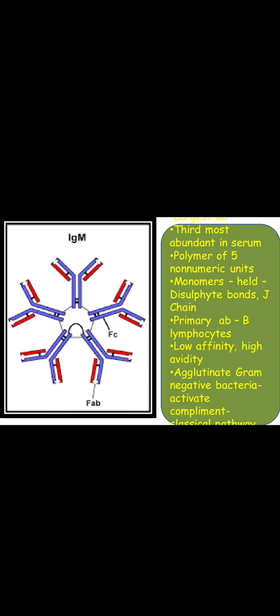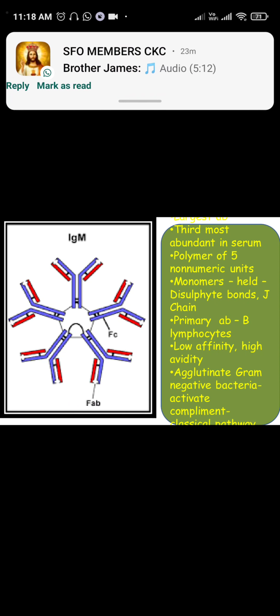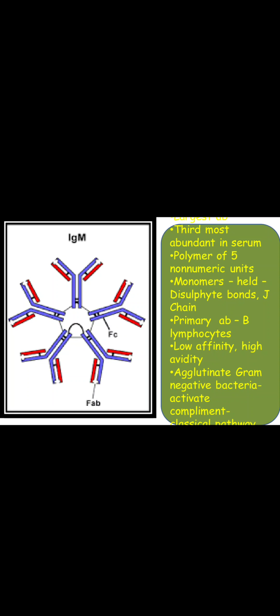It has low affinity, that means attraction power is less, but once it attracts, its binding capacity is very high, which means it has high avidity. Okay, and this is the antibody which is produced first after the infection.